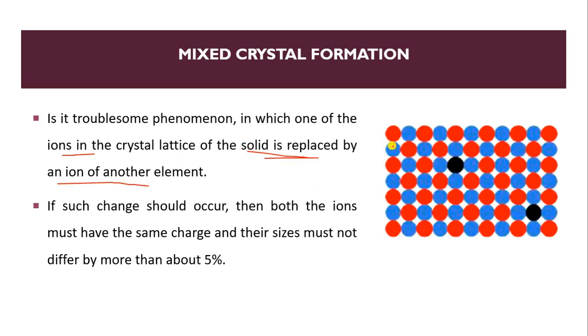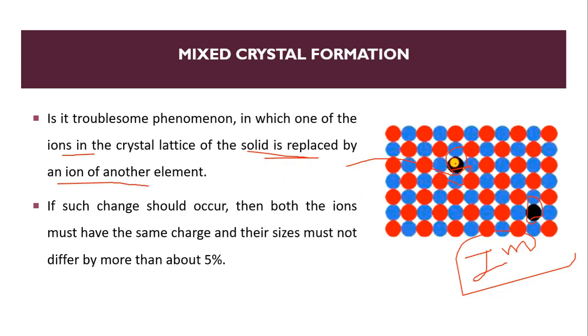For example, here there are red particles and blue particles, but there are also two black impurity particles. The impurity will come in between the particles and replace one.